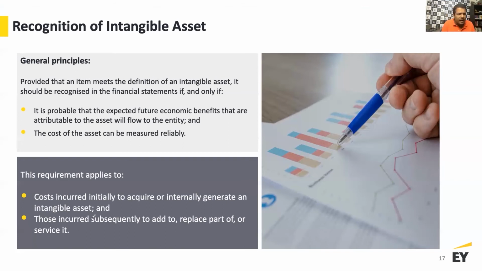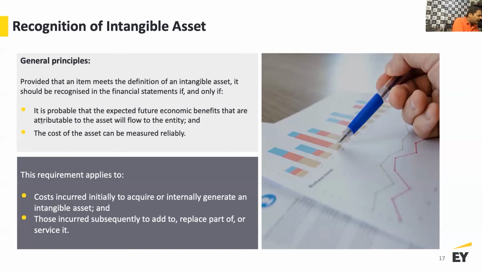That there are benefits which will flow to the entity, and the cost of the asset can be measured reliably. You can measure the cost, and there is an associated benefit which is related to that cost, right? If you meet both of these criteria, then you meet the recognition criteria.